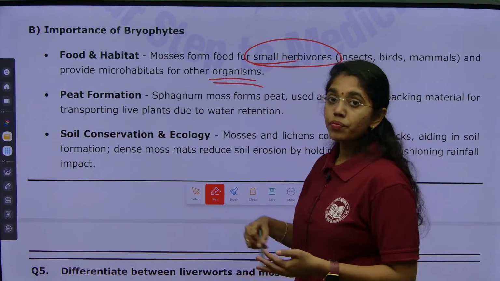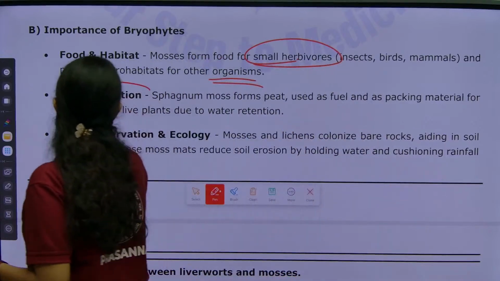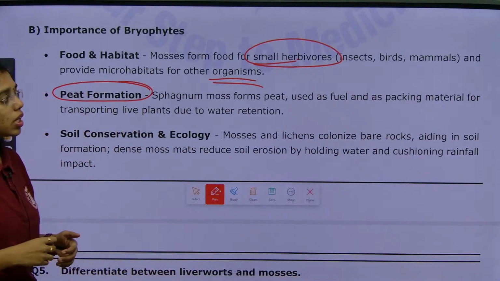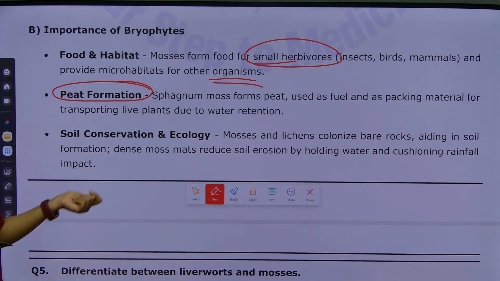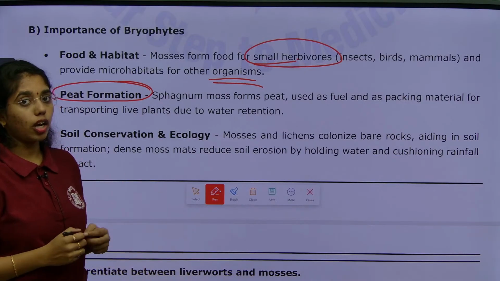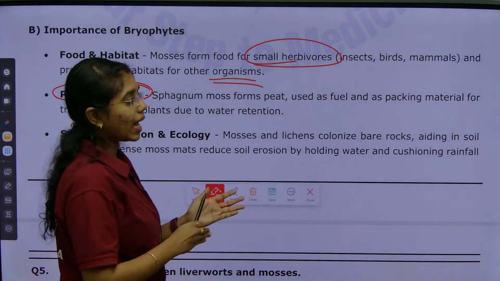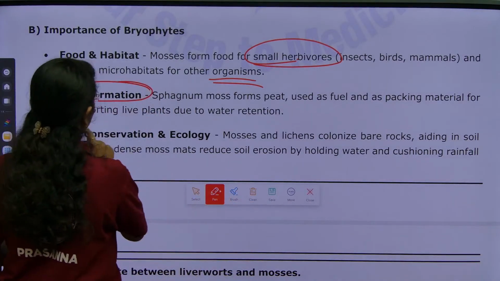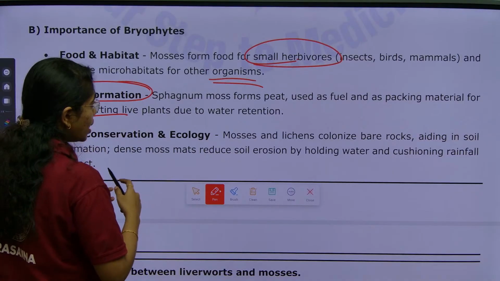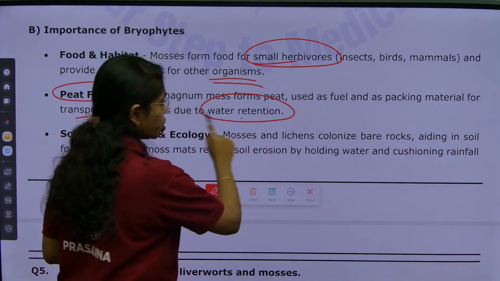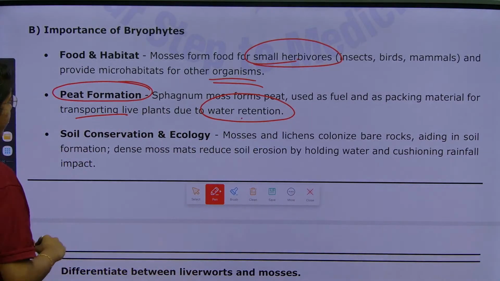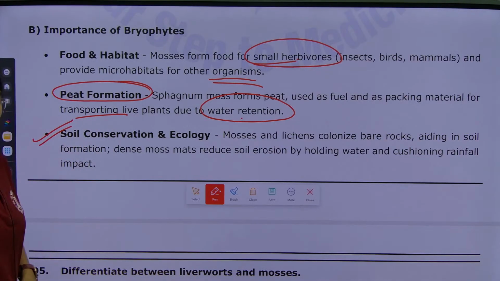For peat formation, sphagnum moss is also known as peat moss, cotton moss or bog moss. Highlight these synonyms, it will be impressive. It is used as fuel and as packaging material for transporting live plants due to water retention. Clear? And then soil conservation and ecology.